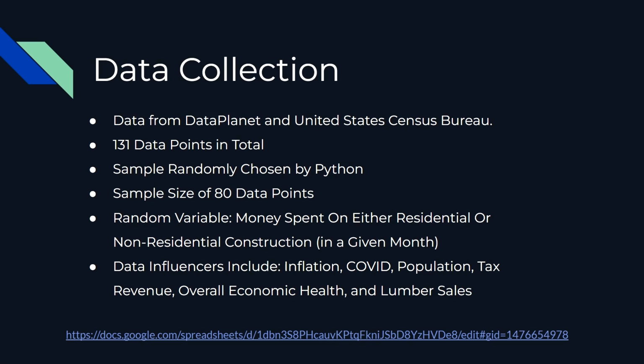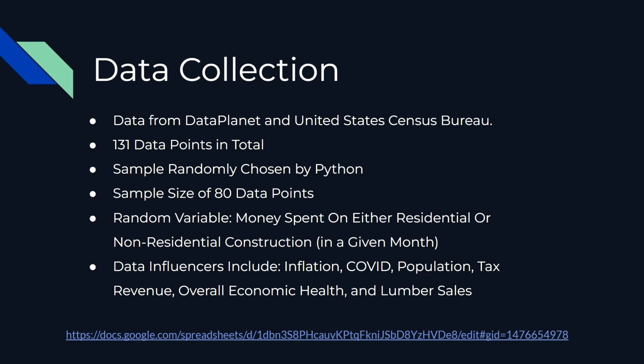To randomize our sample, we used Python to generate a random set of 80 data points we can base our test off of. Python is a reliable coding software for data selection because it is random but reproducible. The random variable is the number of US dollars spent on either residential or non-residential construction in a given month. Factors that affected or can affect the data include inflation, COVID, population, tax revenue, overall economic health, and lumber sales.